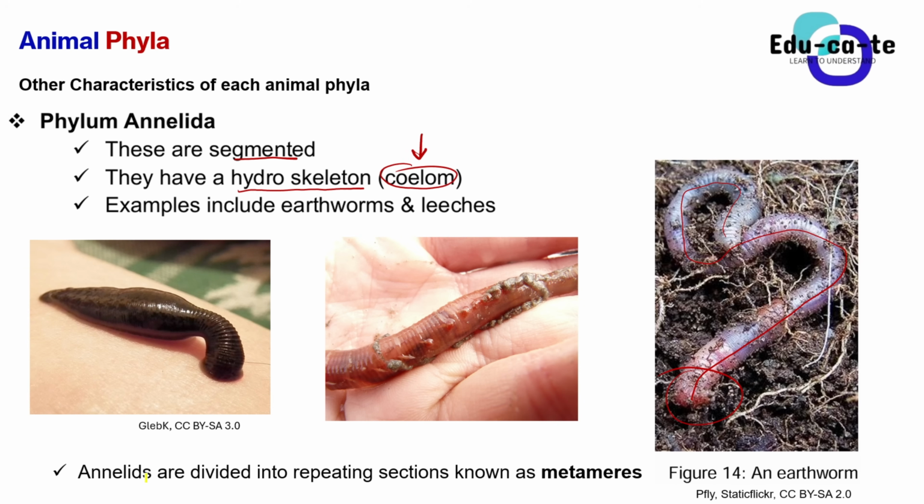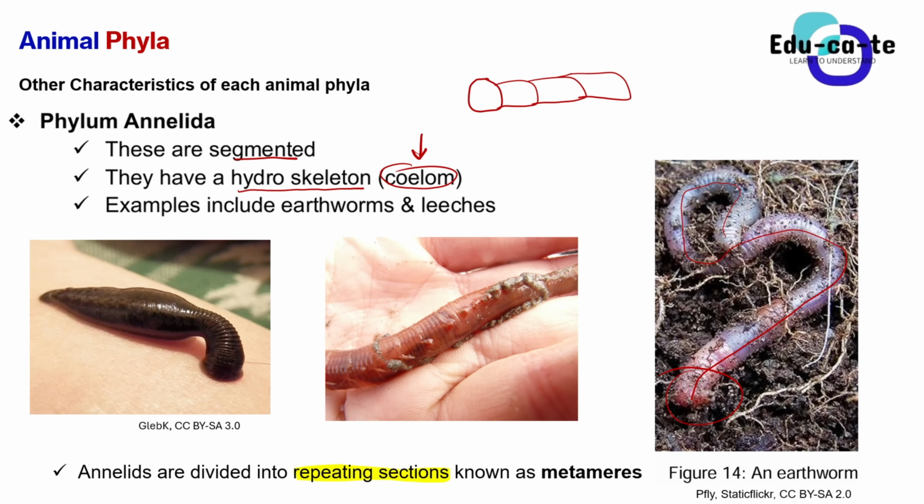It's more like a train, guys. A train has different wagons, and these wagons are connected to one another. So that's the segmentation that we are talking about here.